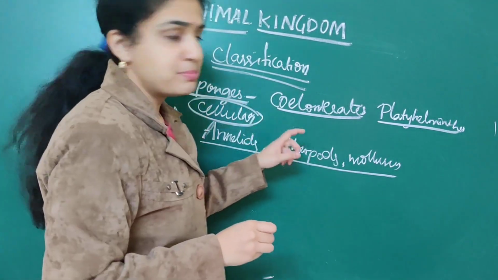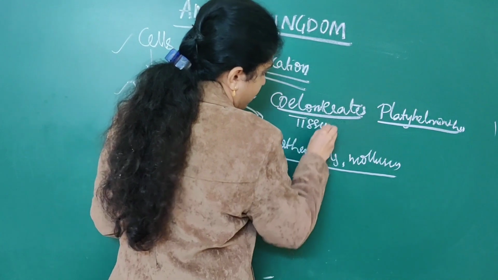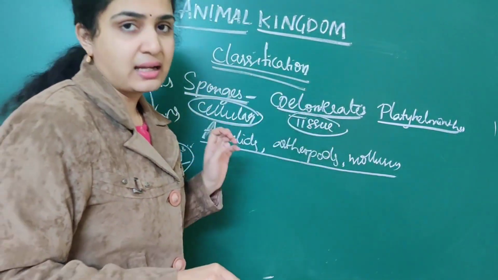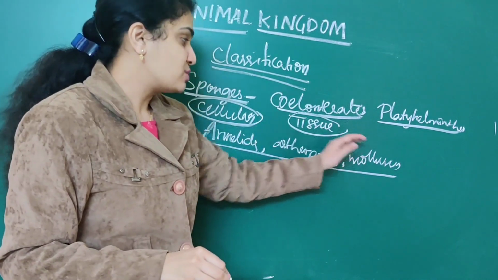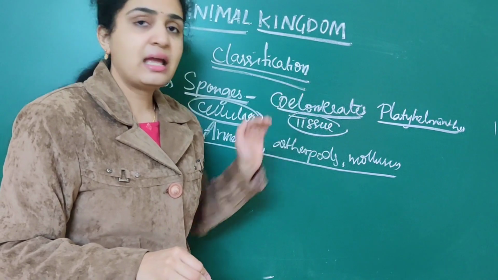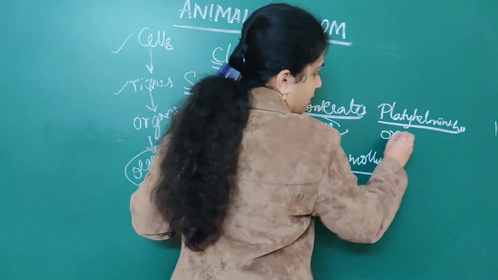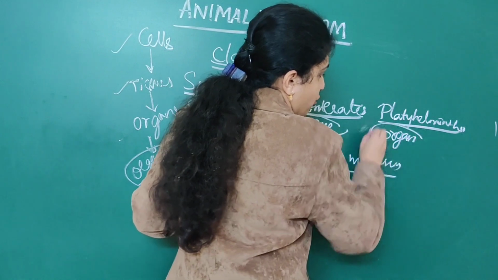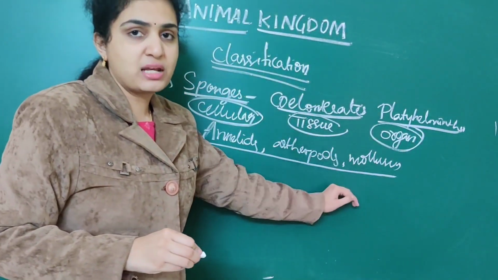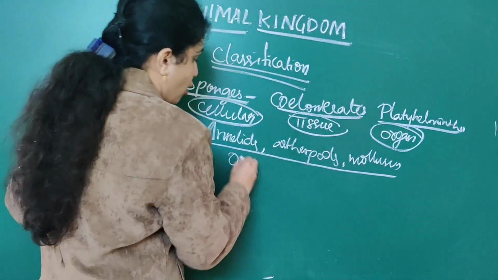Sponges show cellular organization. When it comes to coelenterates, they exhibit tissue level of organization. When it comes to platyhelminthes, they exhibit organ level of organization. When it comes to annelids, arthropods as well as mollusks, they exhibit organ system level of organization.